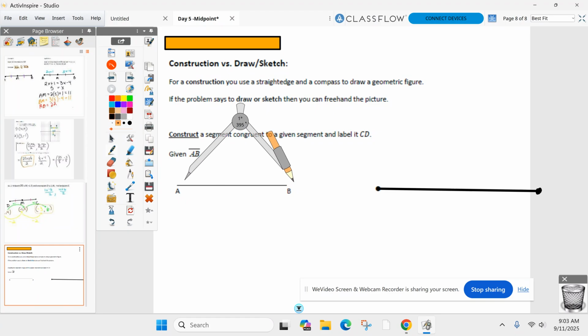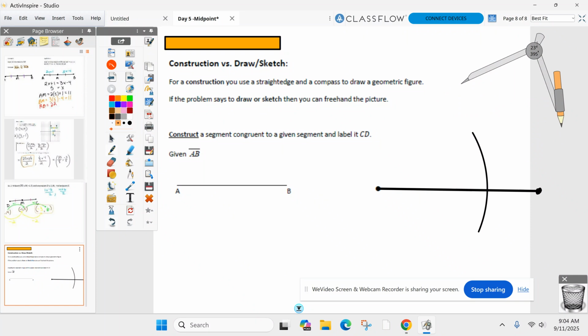Okay, now we're going to come over to the segment we're doing the construction on. Take a look. All I'm doing, I measured AB. I'm going to come over to my segment that I'm doing the construction on. I'm going to put one of the points on the endpoint. And now I'm going to make an arc with my pencil that goes through the segment. Doesn't have to be huge. It just needs to be an arc that goes through the segment you're doing the construction on. Take your compass off after you do that.